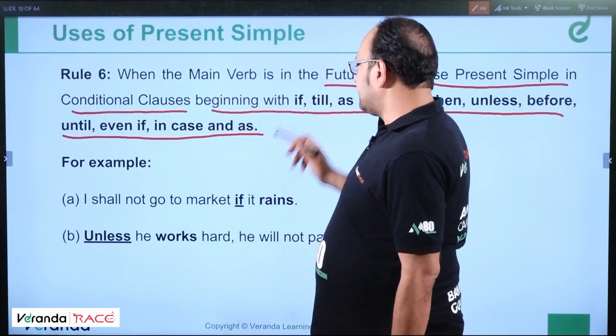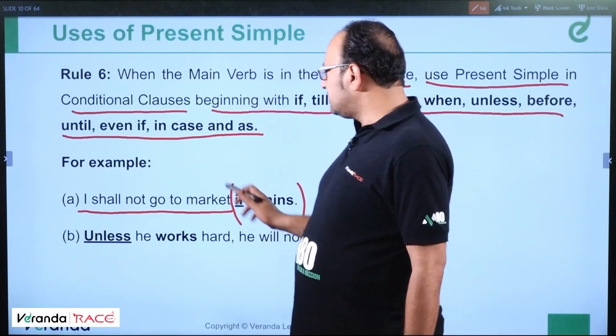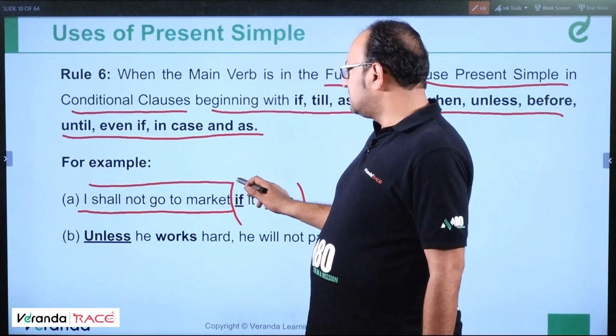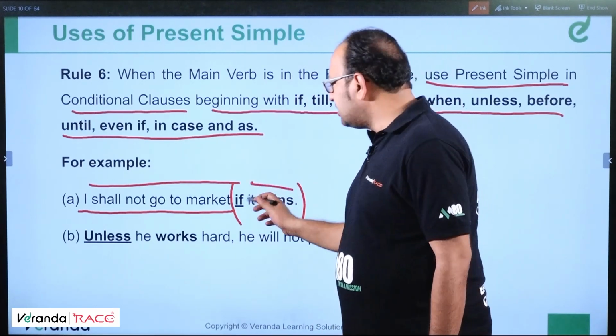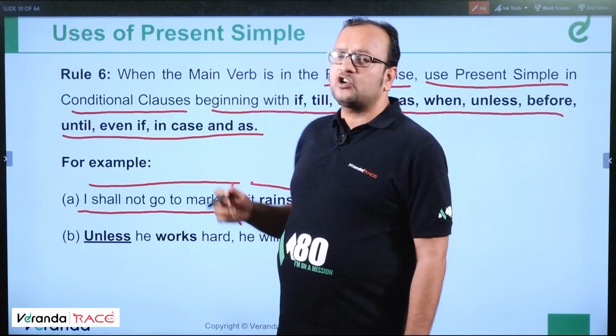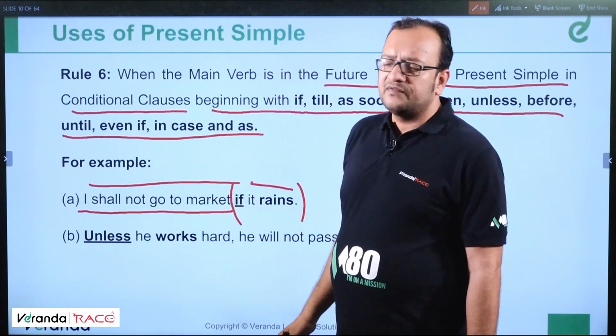When the main verb is in the future tense, for example, I shall not go to the market if it rains. So this is the independent clause and this is the dependent clause. It is the conditional clause. In the conditional clause, the sentence is written in simple present if the main clause is in future tense.